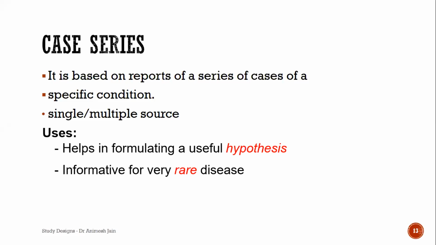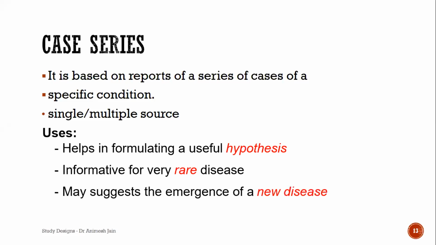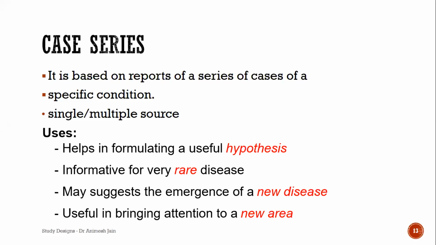It's informative of a very rare disease, and it may also suggest the emergence of a new disease. Like for example corona, there were certain cases seen, there was something different happening, and then they said yes, and that's how we were led to this. Of course, we are very early in this stage of corona to know more about its epidemiology, but yes, that's how it was. So it's useful in bringing attention to a new area.